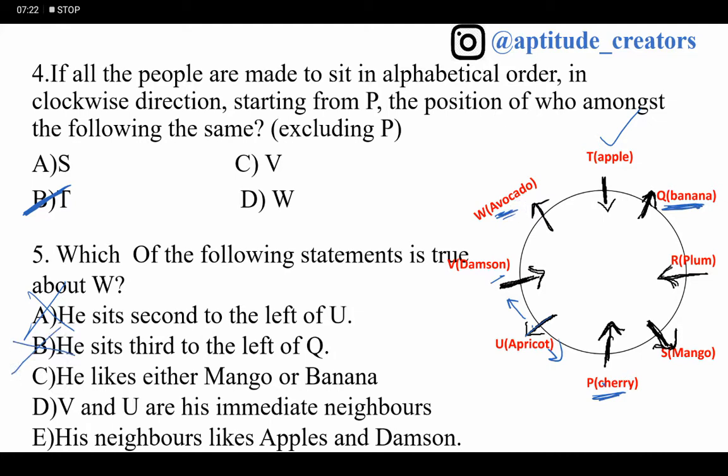He likes either mango or banana. W likes avocado, not mango or banana. V and U his immediate neighbors? No. T and V are immediate neighbors. His neighbors like apple and damson. Yes, possible. Answer is option E.